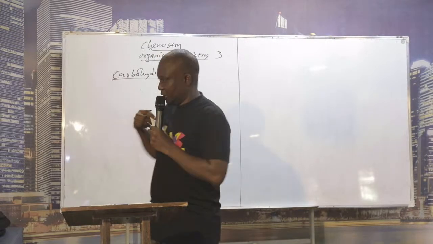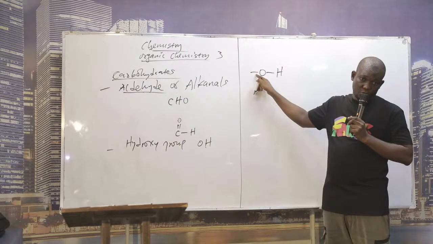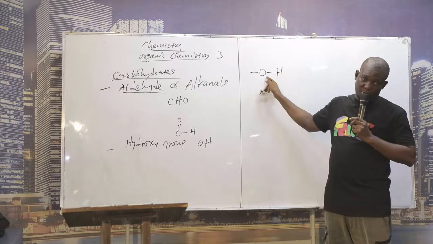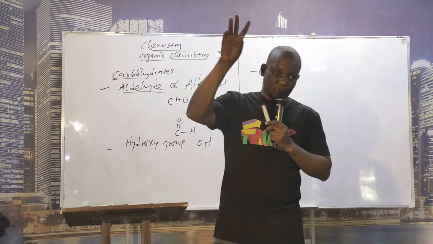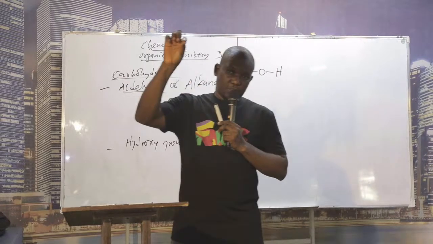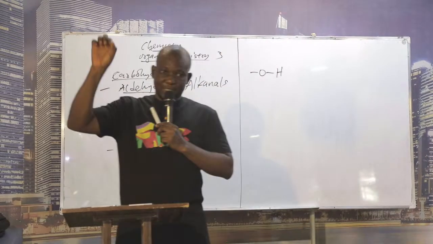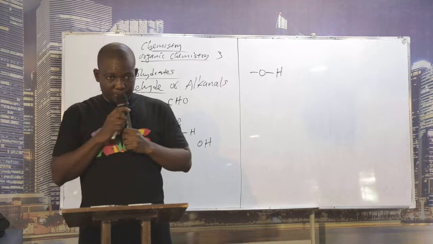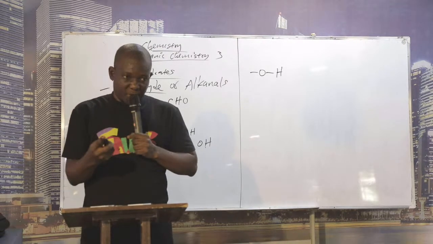Number one is what? The hydroxy group. The chemical bond attaching to hydrogen should be how many here? One. So this is the structure of the hydroxy group, the first functional group. Hydroxy group and what? Alkanal, or aldehyde. Now, you know what a functional group is: the reactive group of a molecule.